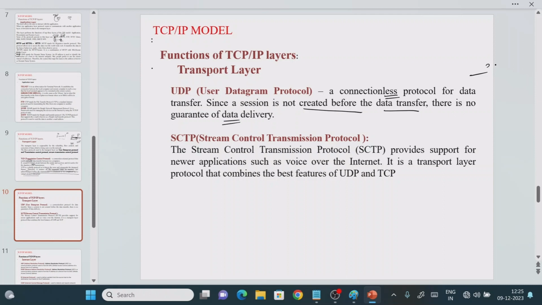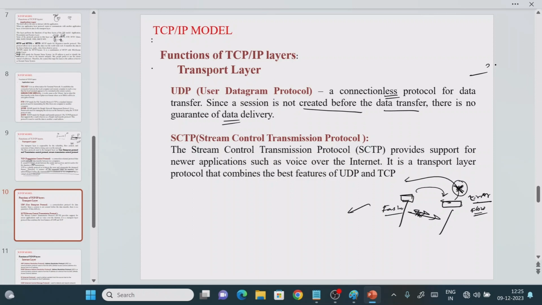So what is the meaning of this? It means that from sender to receiver, we are not going to establish any connection. If the data is not received, it will not ask for retransmission, because there is no virtual connection to send the request for retransmission of data. It means it will not do any error control or flow control operation. But no circuit means no connection, so it will send the data in a faster manner.